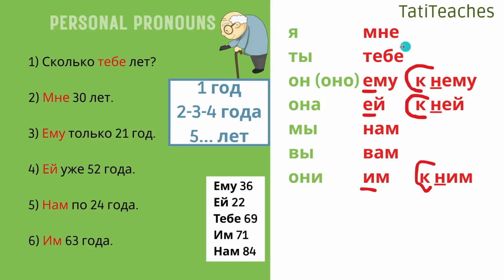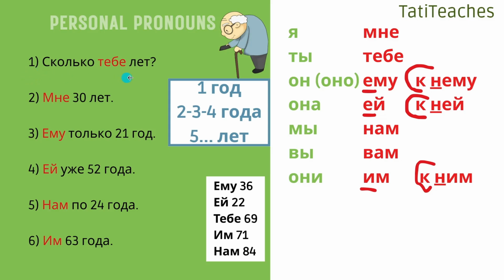Я, мне. Ты, тебе. Он, оно, ему. Она, ей. Мы, нам. Вы, вам. Они, им. We also have a second option, those which start with a vowel, ему. If you have a preposition, for example, к or по, you would have to add н in front of it. So this gives you a second form, к нему. Ему, к нему. Ей, к ней. Им, к ним.